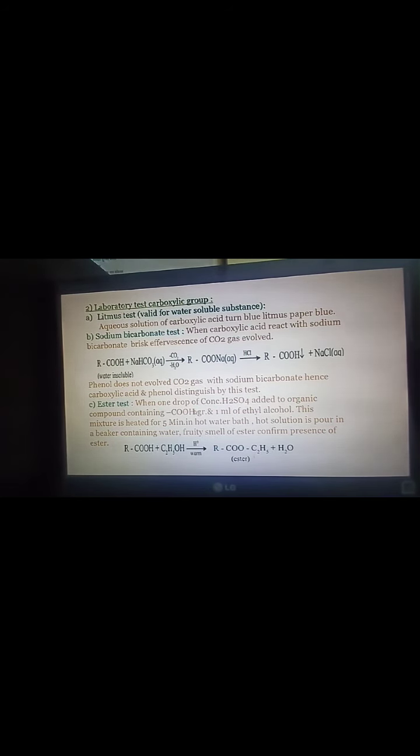When one drop of concentrated H2SO4 is added to the carboxylic acid and ethanol, we get an ester, which gives a particular odor, that is a fruity smell. Formation of this ester indicates that the given compound contains carboxylic acid, as well as the presence of an ester molecule in that particular compound. So this is about the laboratory tests.